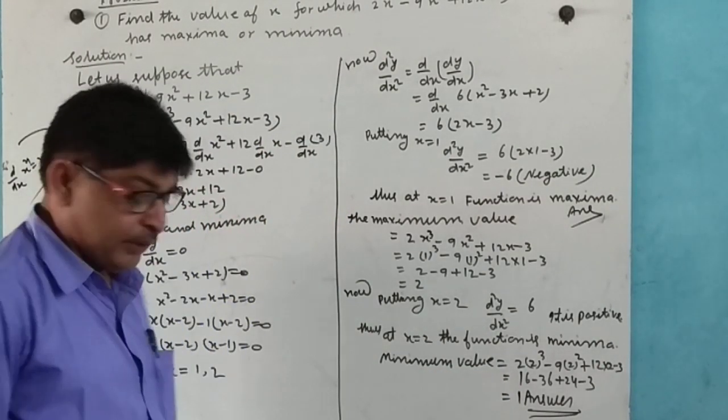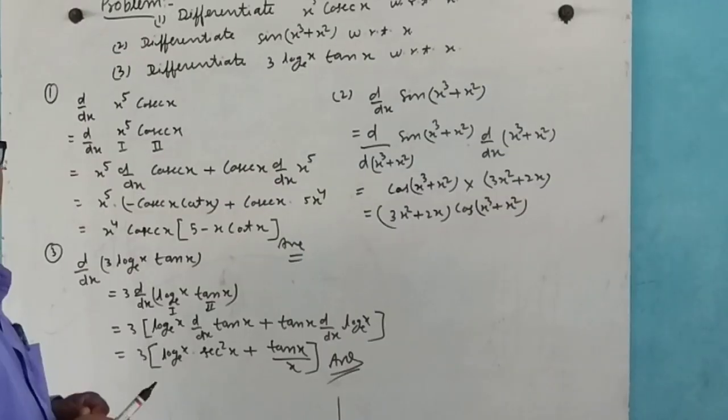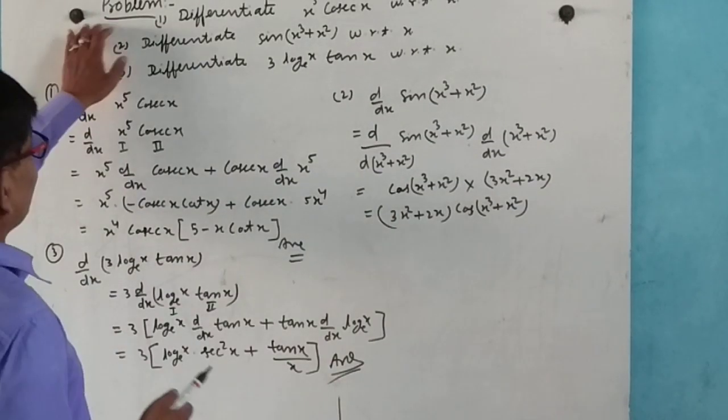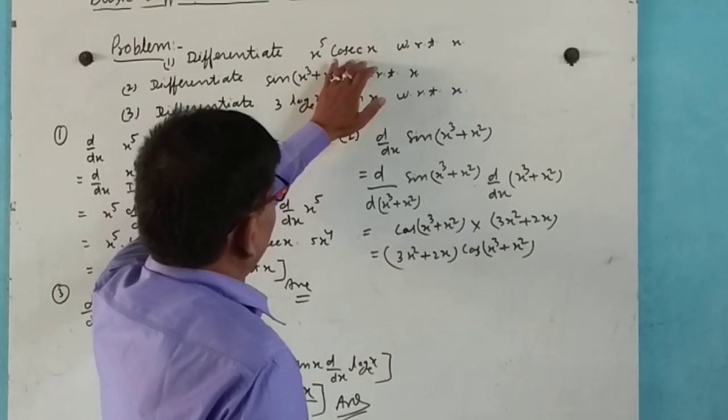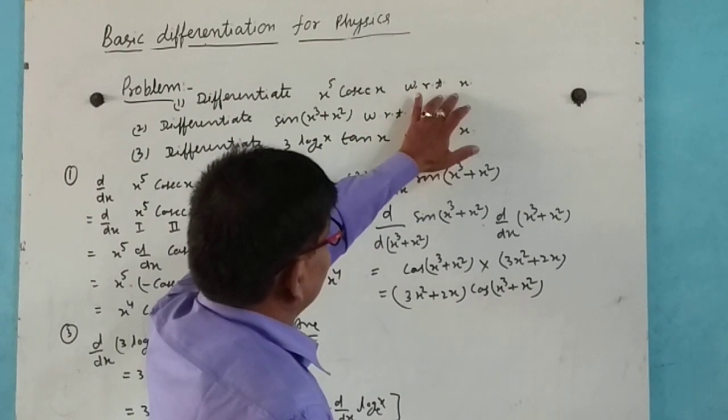Now we have to differentiate x to the power 5 into cosec x with respect to x.